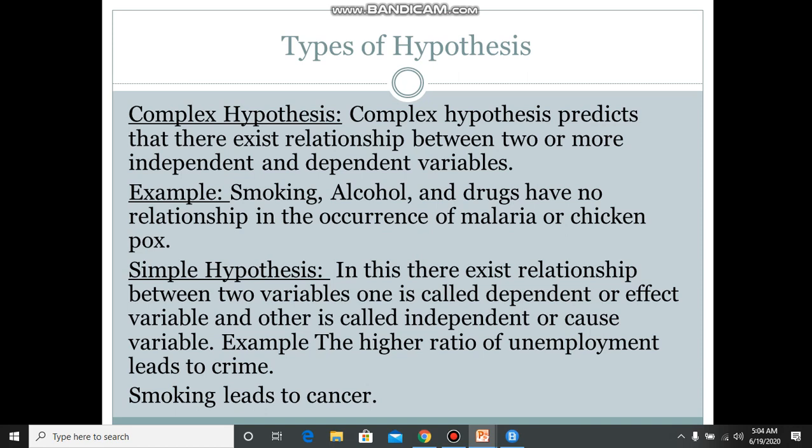Now I will tell you about the second point, independent and cause. Smoking leads to cancer. Smoking is the cause which leads us to cancer.